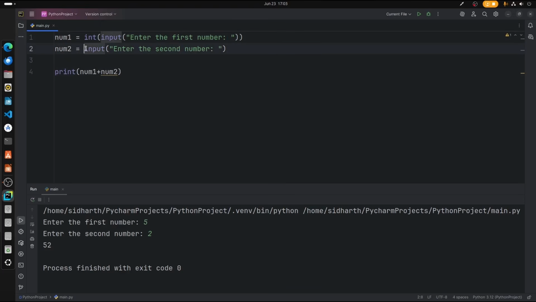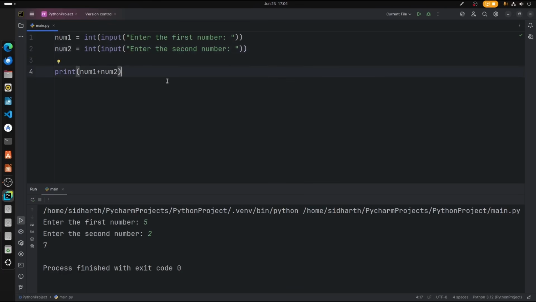The second one is also an integer. Now we can go ahead and execute the file. The first number is 5, the second number is 2. There you go. Now the values are added. This is how different data types come into play.